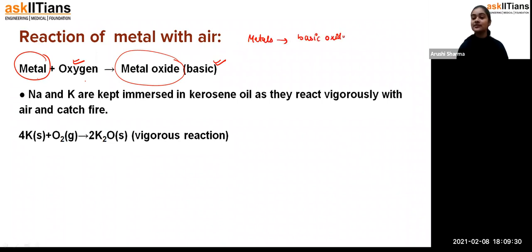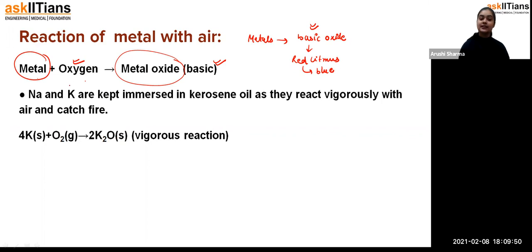Basic oxide means, students, that if you remember from your acids, bases and salts chapter, if you put a red litmus paper into it, that red litmus paper will convert into blue litmus paper, because the oxide formed from this reaction is basic in nature. Fine. Now, how are they reacting?